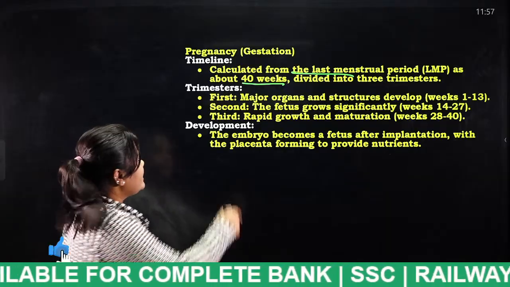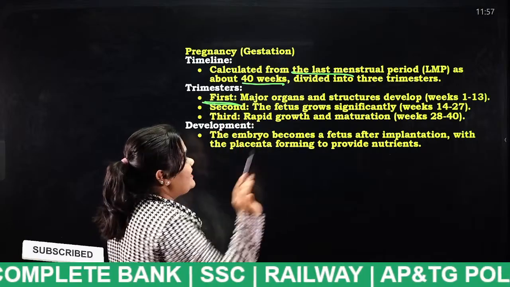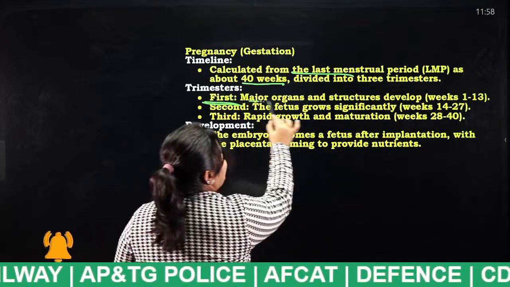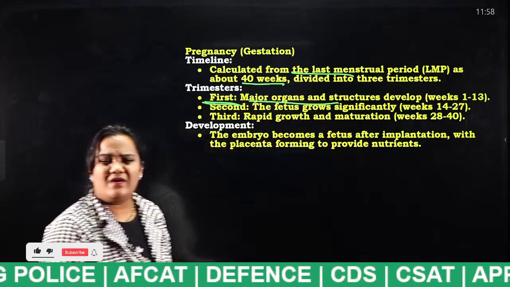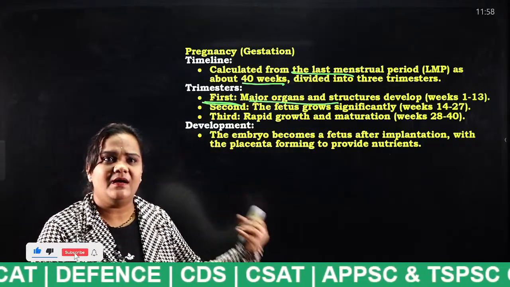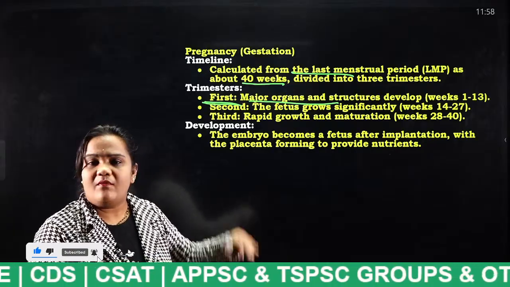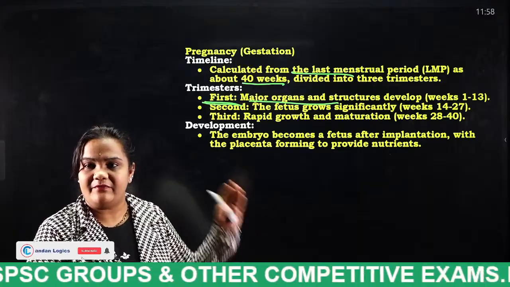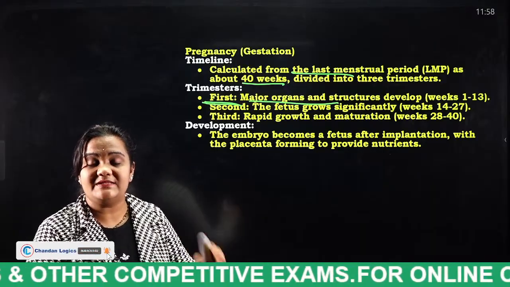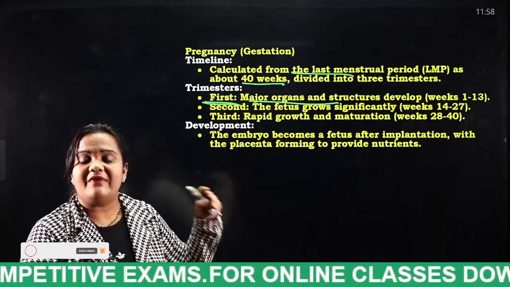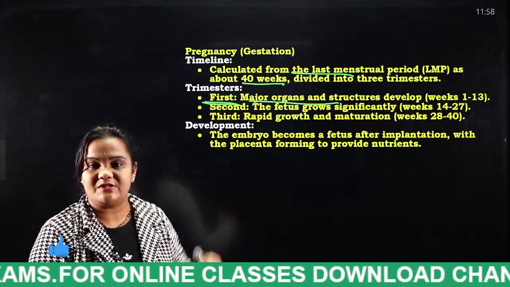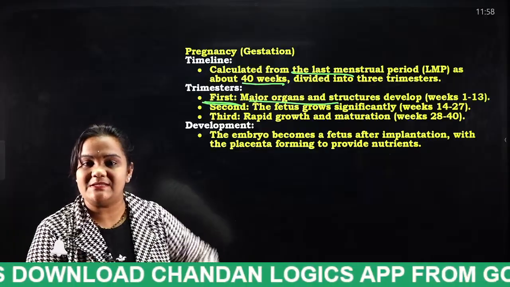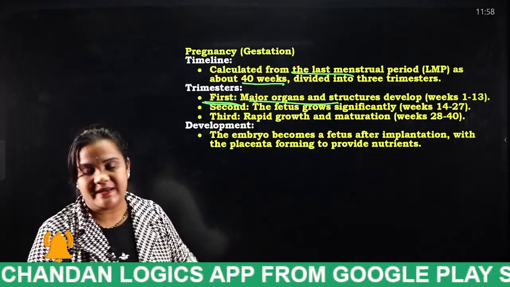Okay. First, what happens in the first trimester, students? From weeks 1 to 13, major organs and structures develop. Everybody knows this in general: pregnancy lasts for 40 weeks. First trimester, second trimester, third trimester. Week 1 to 13 is considered the first trimester. So what happens here? Major organ development takes place here.